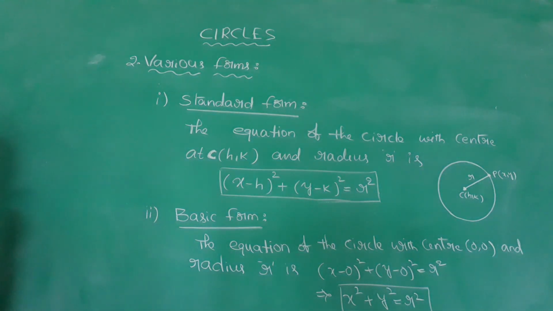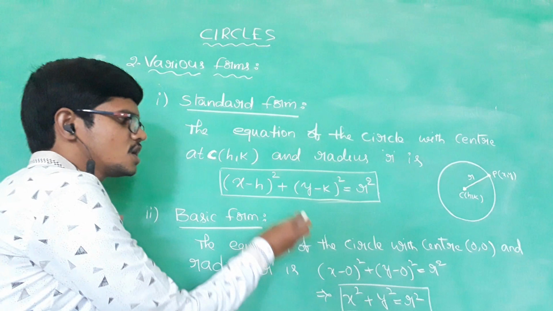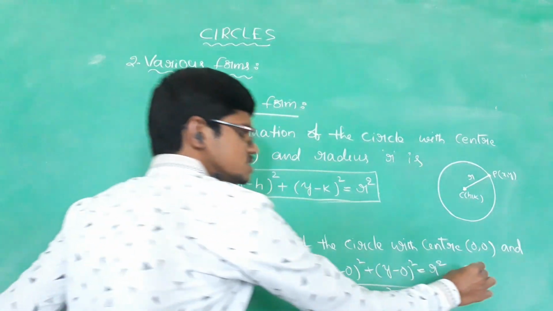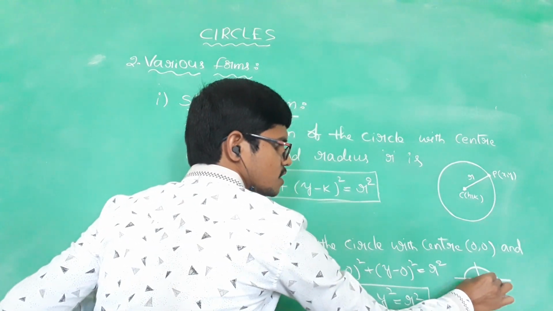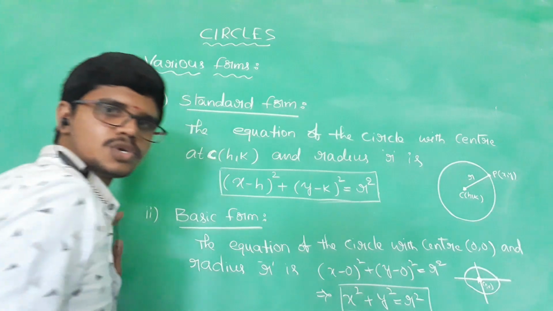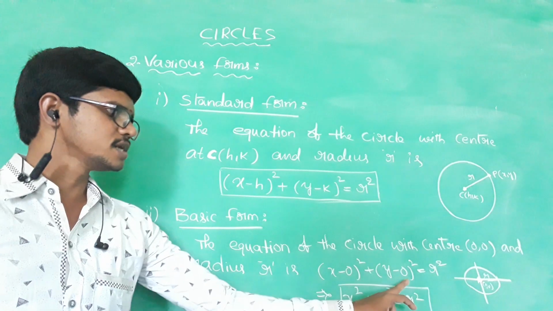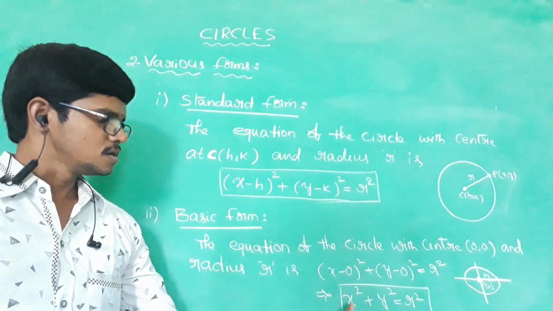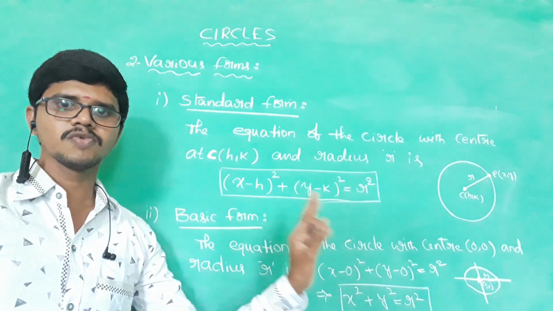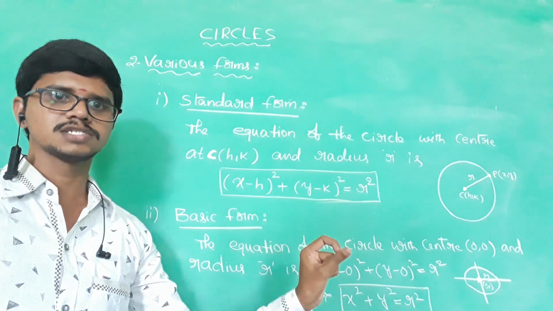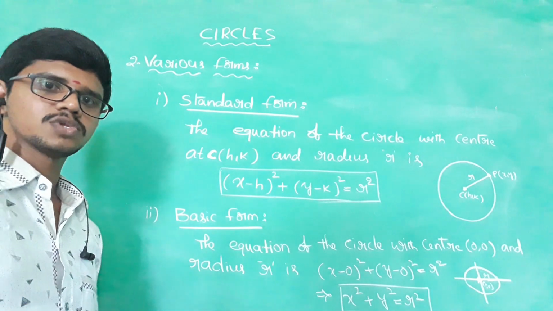Next, the basic form. The second form is the basic form. What is the basic form? It is when the center of the circle is the origin (0, 0) and the radius is r. Then substitute 0 and 0 for the center, so we get x square plus y square equal to r square. The equation of the circle with center at origin and radius r is x square plus y square equal to r square. Okay, understand? Let us move to the next form.